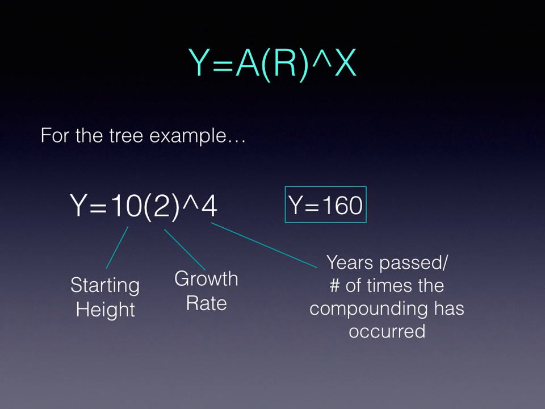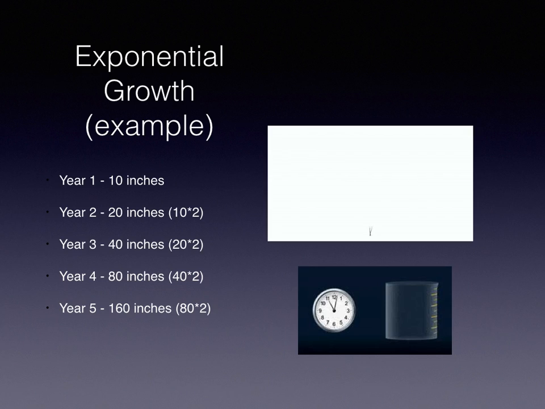So looking at that formula in the tree problem, you can see the a becomes the starting height, the r is the growth rate, and then the exponent, the 4, is the number of years passed or the number of times the compounding has occurred, and that gets us to 160. And if we go back, we see that when we did it manually, we got to that same 160 after 5 years.